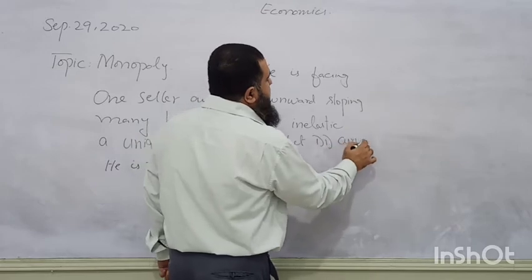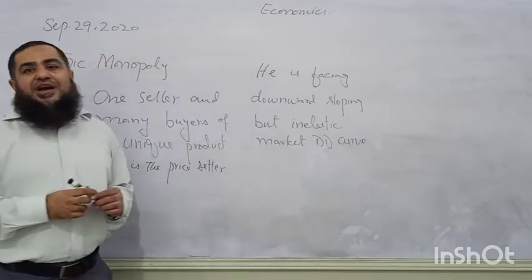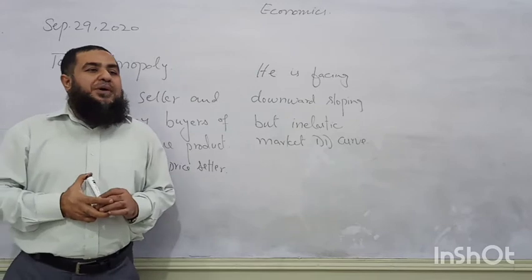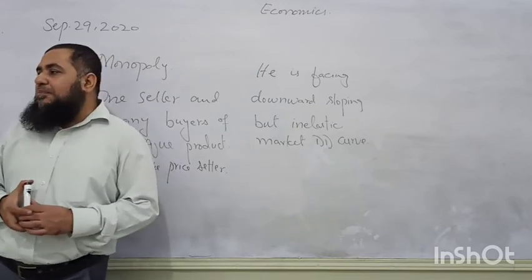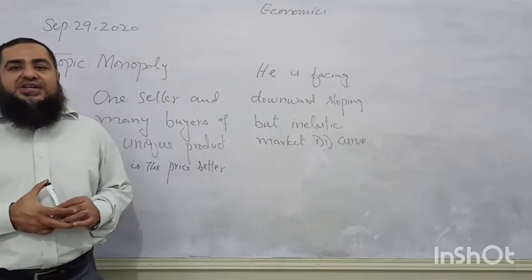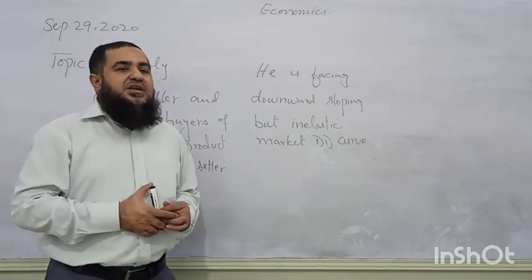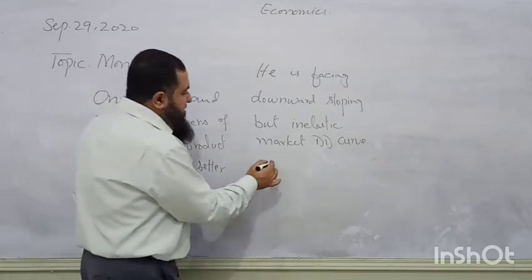Why do we say it is inelastic? The reason behind it is there are no competitors. When there are no competitors, no substitutes in the market, then the demand curve will be inelastic.